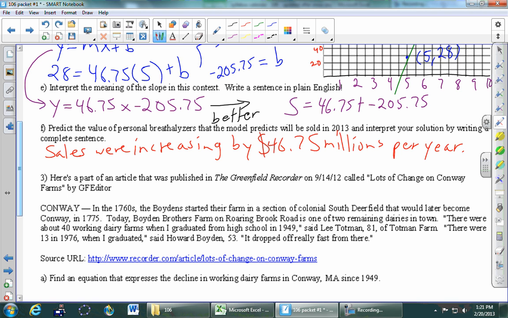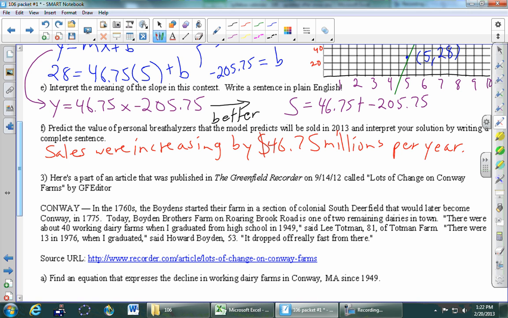Absolutely. And if I say interpret the y-intercept, I want that number in the sentence. How did I know it was increasing and not decreasing? The slope was positive, so I used the fact that that was a positive 46. I changed that word into increasing. Positive became increasing. Questions on this?